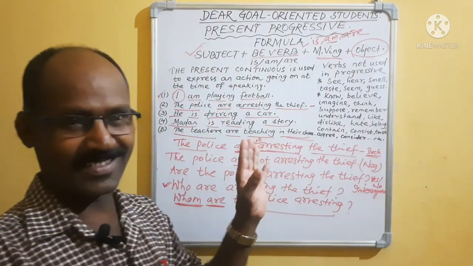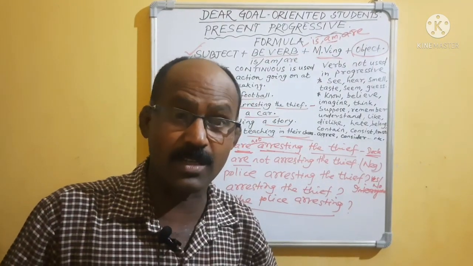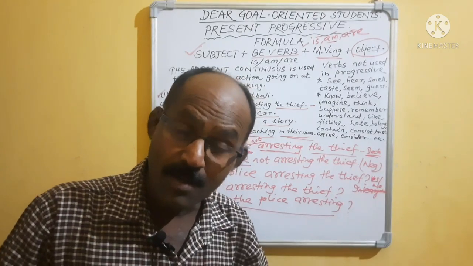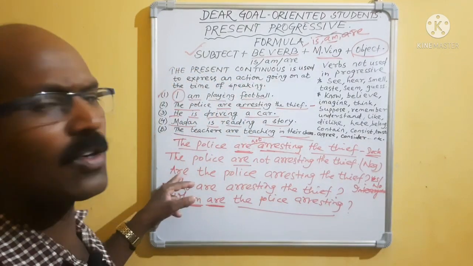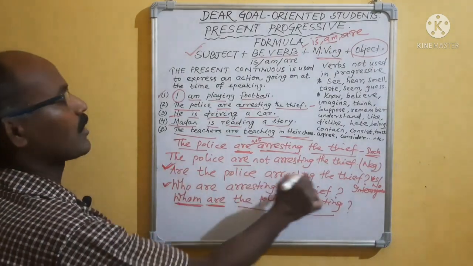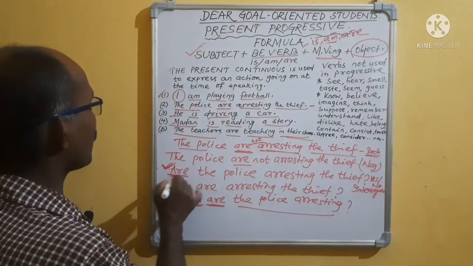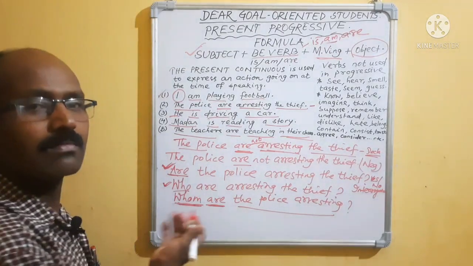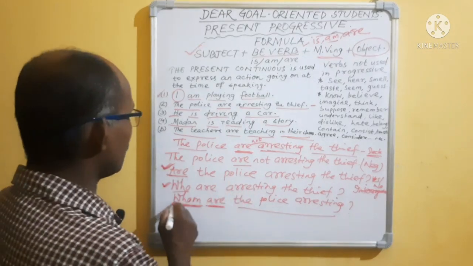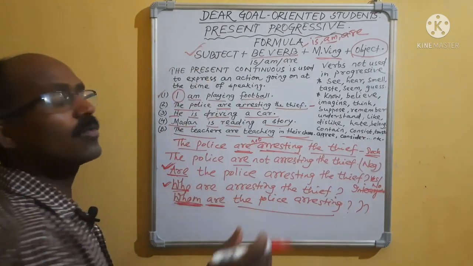Please mark. If you are facing difficulty to make an interrogative sentence of WH words directly, before that you make it a yes or no question. First you make it a yes or no question like this: are the police arresting the thief? Then before are you use who or whom. It is right. Then you think if you are asking whom, then who will not come.